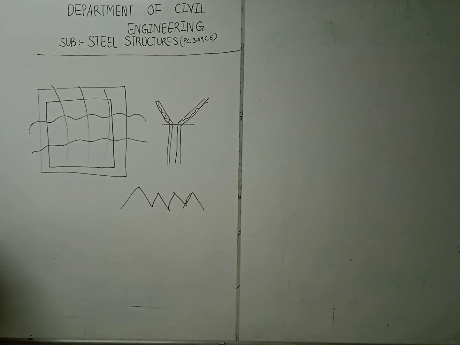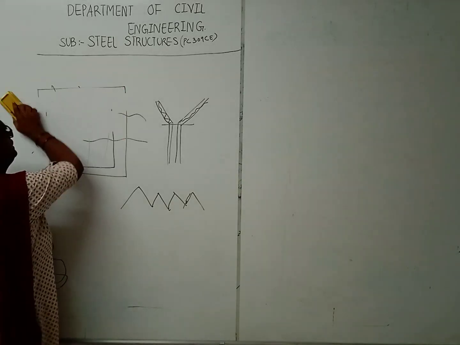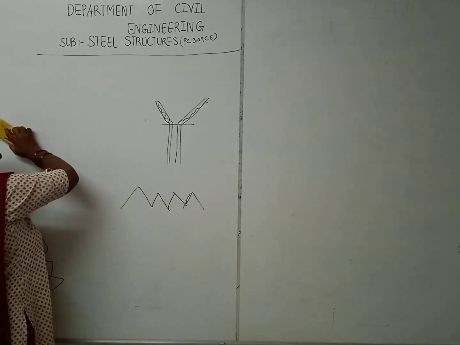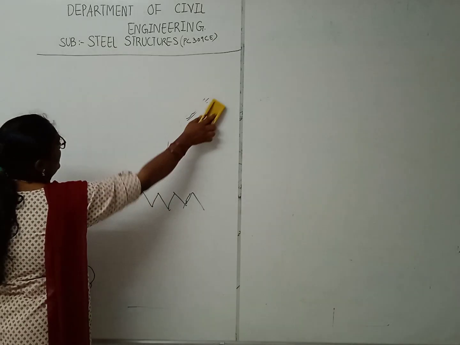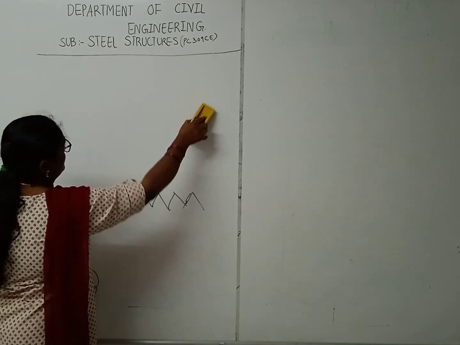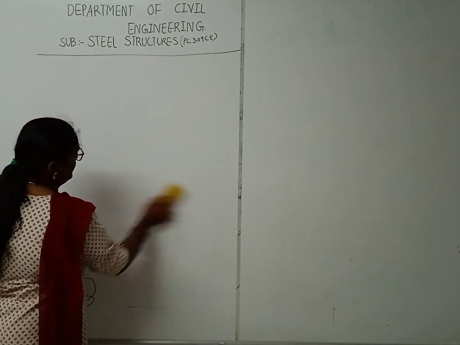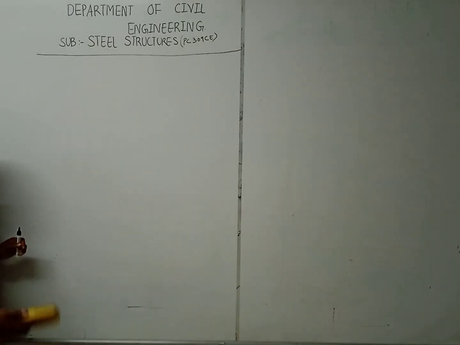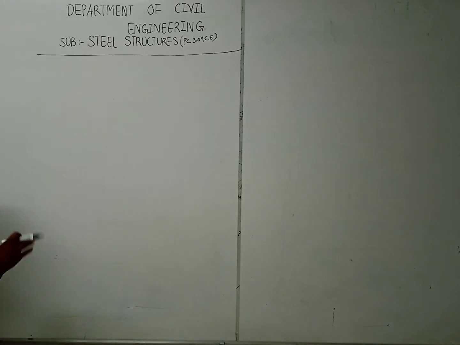So see here, steel is good in tension and it has a modulus of elasticity 8 times more compared with concrete, right?